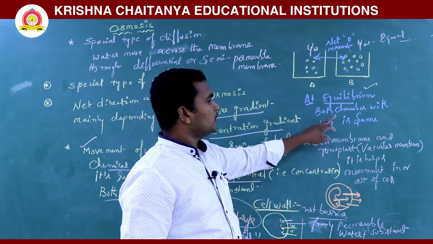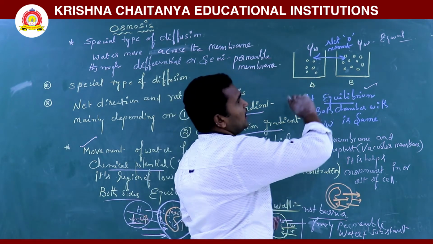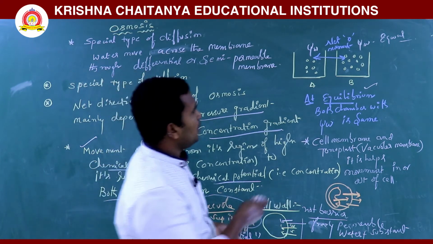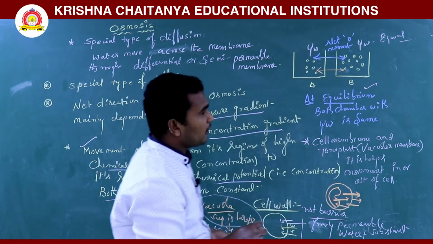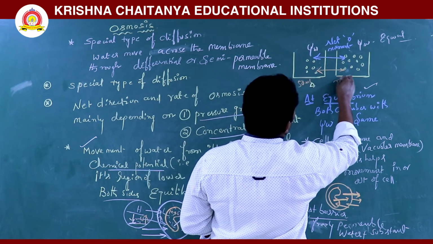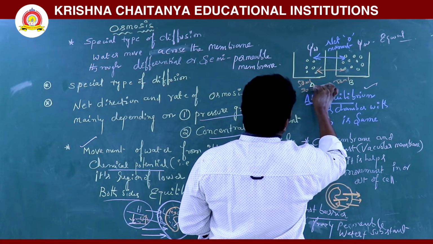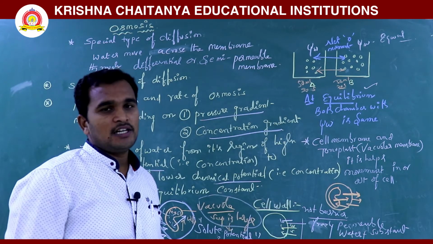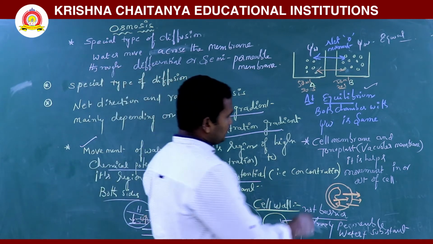At equilibrium both chambers have the same water potential, so both sides are in constant equilibrium. For both sides the solution is equal: here 50 ml of water, here also 50 ml of water, here 20 ml of salts, here also 20 ml of salts. At that time both sides have equal concentration.